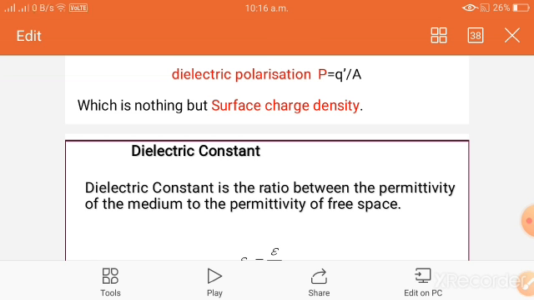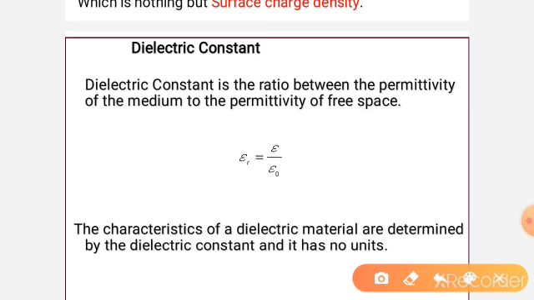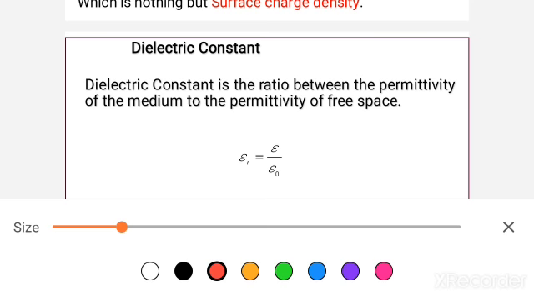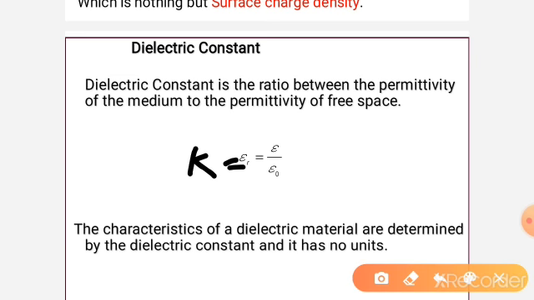Next, dielectric constant. Dielectric constant is the ratio of the permittivity of the medium to the permittivity of free space. That is epsilon r is equal to epsilon by epsilon naught. This is also known as K, dielectric constant. K is equal to epsilon by epsilon naught. It is a characteristic of the dielectric material. It has no units.